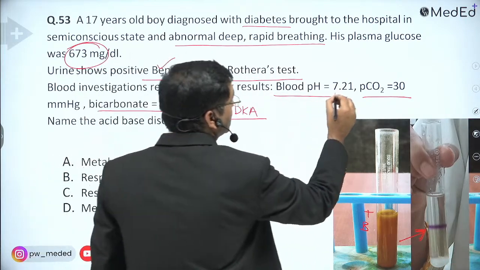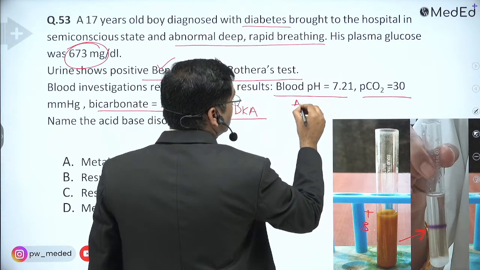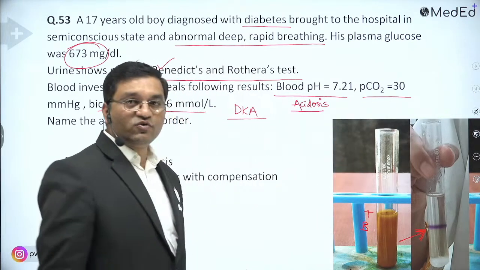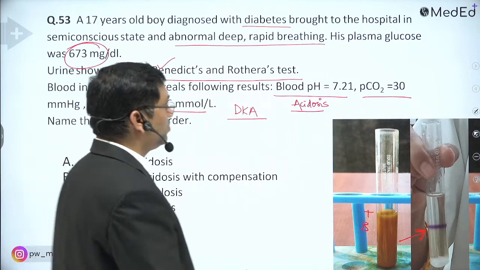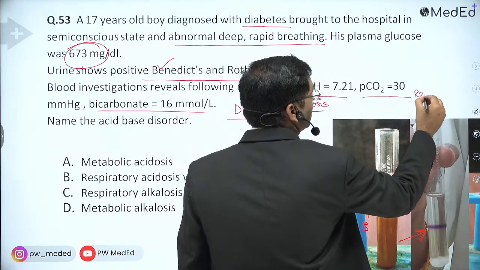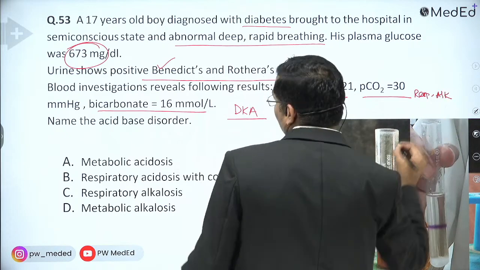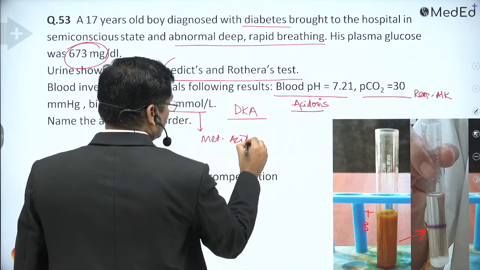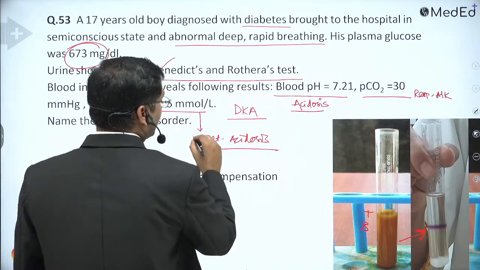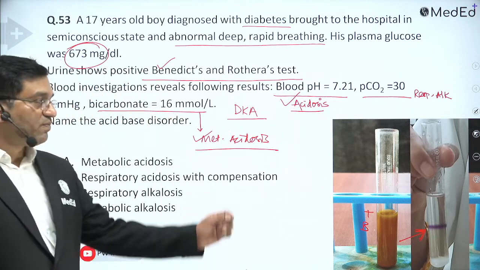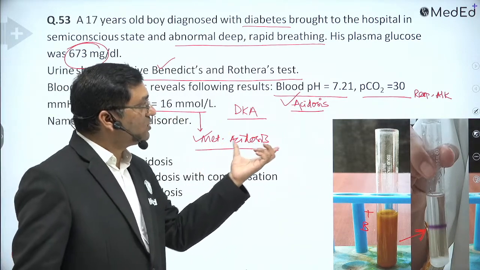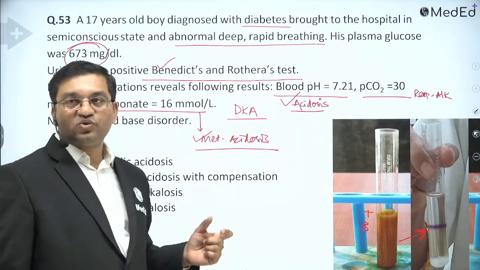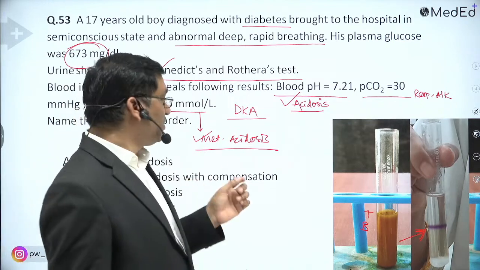Then the blood pH is 7.21, which means acidosis. PCO2 is 30, where 35 to 40 is normal. If carbonic acid decreases, it means respiratory alkalosis, and bicarbonate decrease means metabolic acidosis. The one which goes with the pH is the primary defect, so metabolic acidosis is the primary defect. So this is a case of metabolic acidosis with compensation by respiratory alkalosis. Diabetic ketoacidosis is a cause of high anion gap metabolic acidosis.